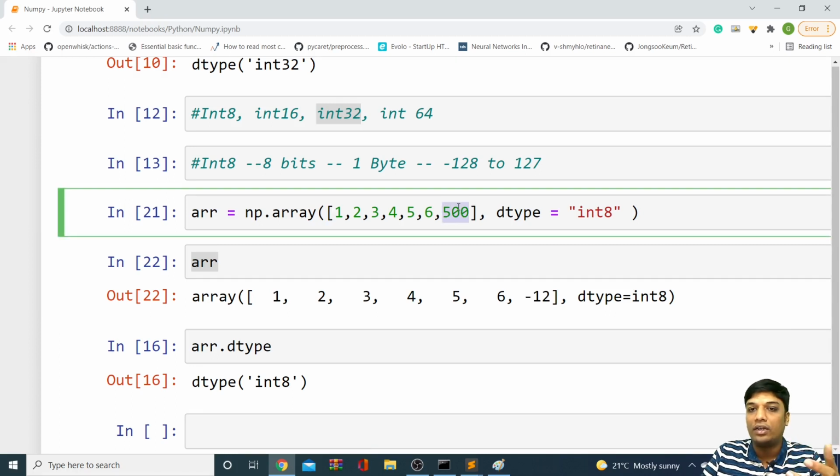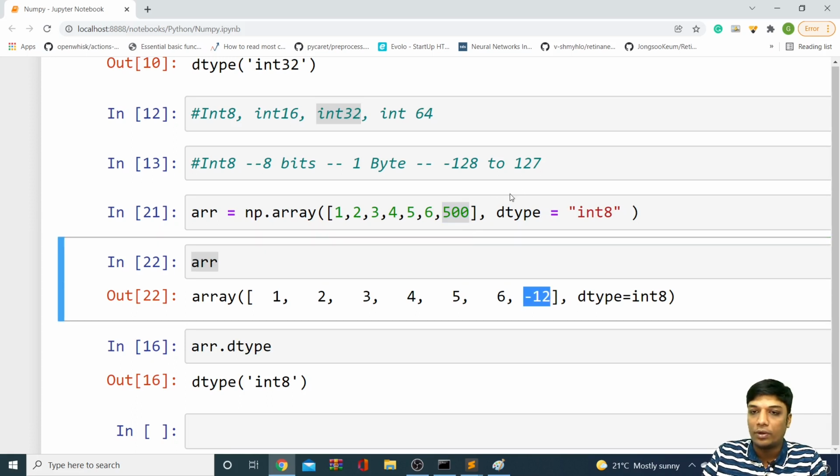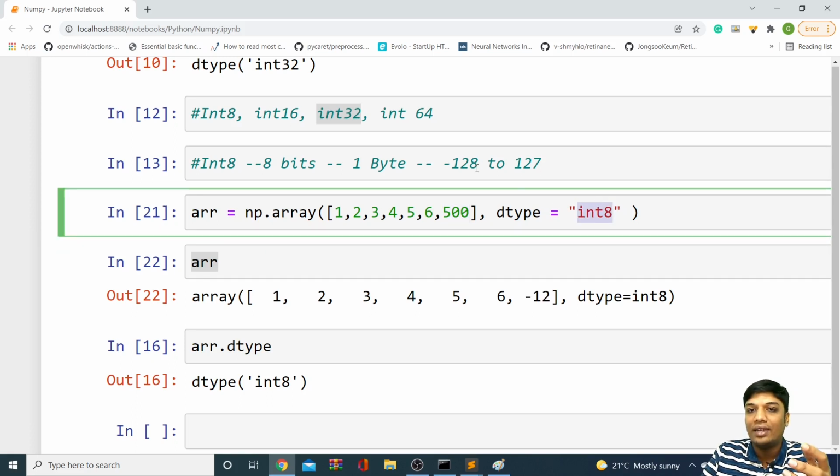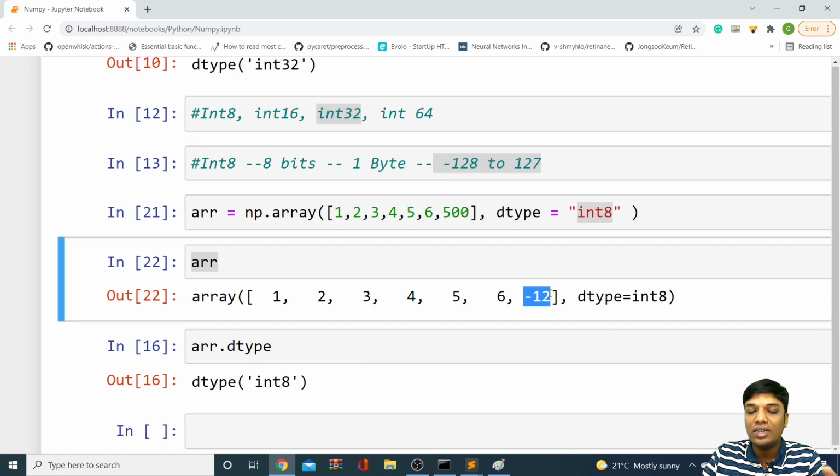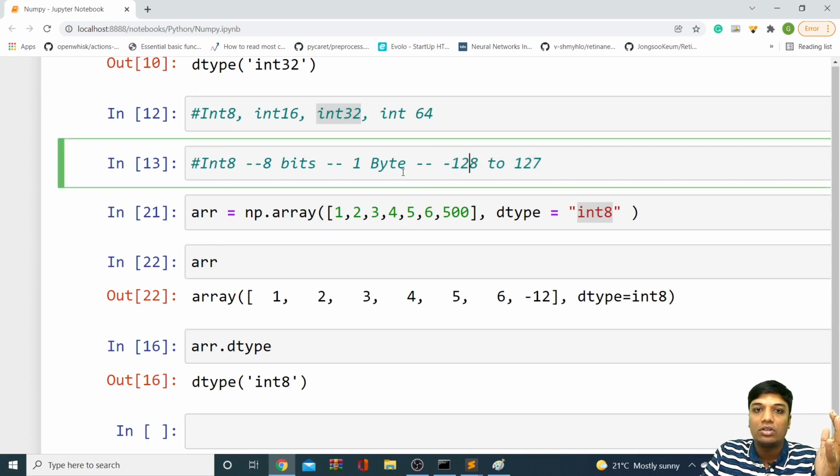So it will convert into binary. Basically, it converts into binary, and the binary code for this is minus 12, because of that it's not proper. Your range was int 8, and int 8 is between minus 128 to 127. That is the reason it is not storing that properly. So if your data is beyond this range, I would recommend going to int 16, obviously.